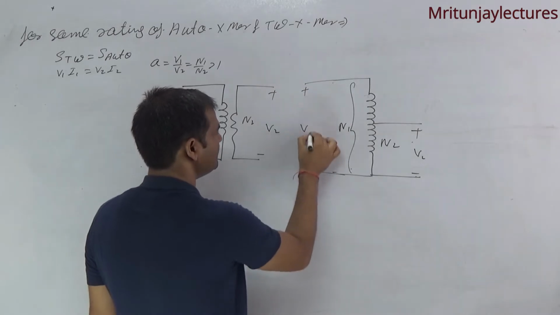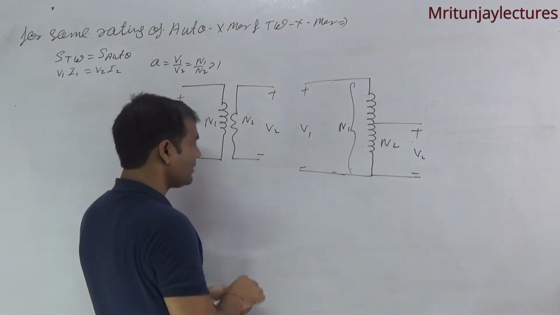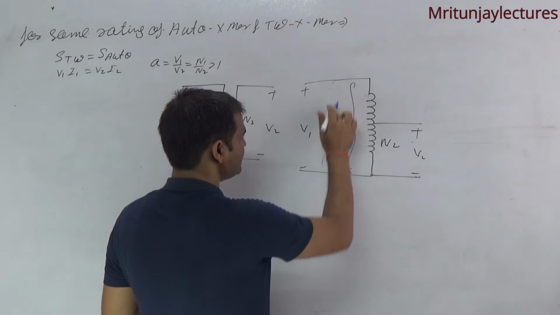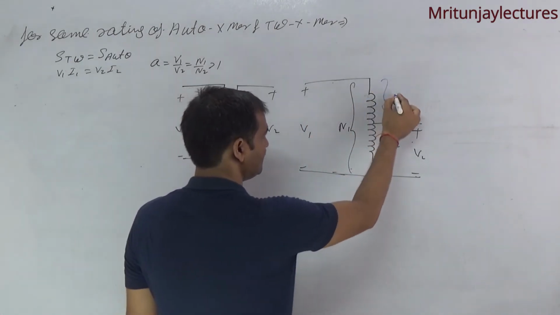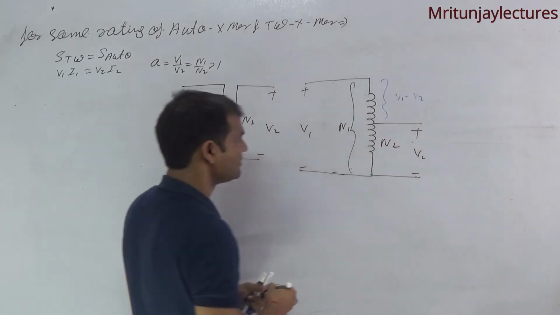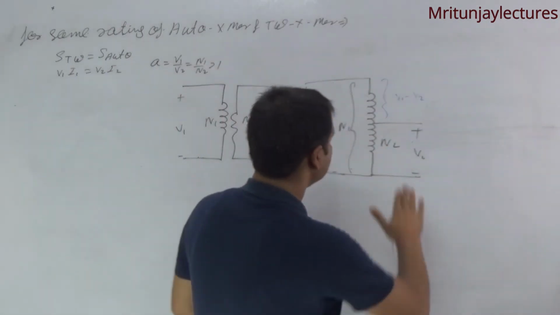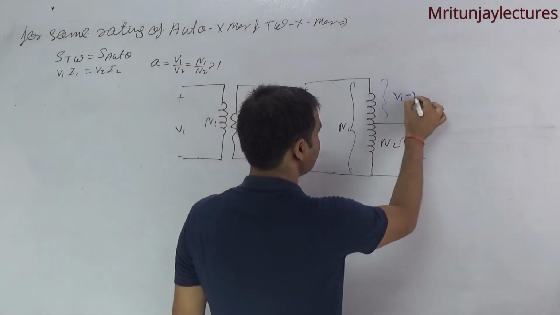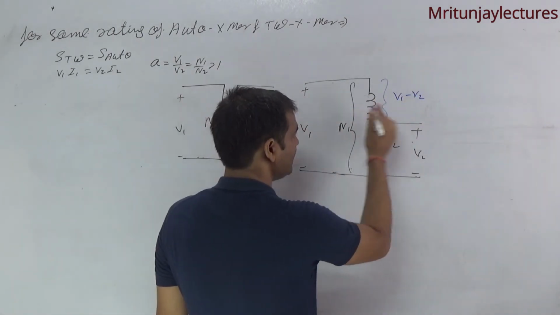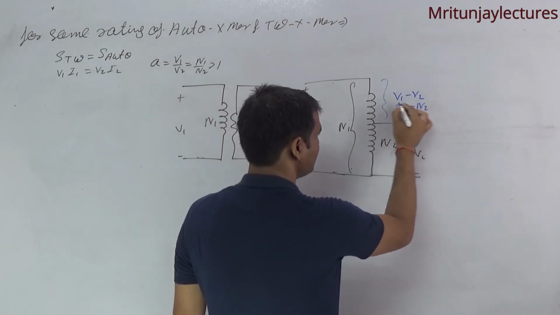That is V1. Now if the number of turns on the primary side is N1, and there is V1 and V2, it means V1 minus V2, and for the number of turns you can also say N1 minus N2.